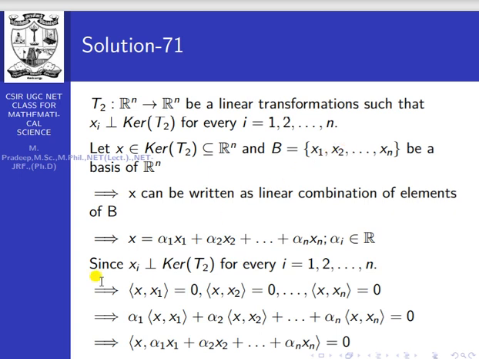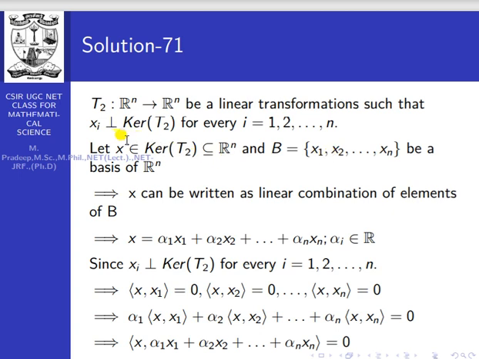Okay, so since xi is orthogonal to kernel T2, for every i equal to 1 to n, what is the conclusion? The inner product of x comma x1 should be equal to 0, because x is an element of the kernel of T2 and xi is a basis element.